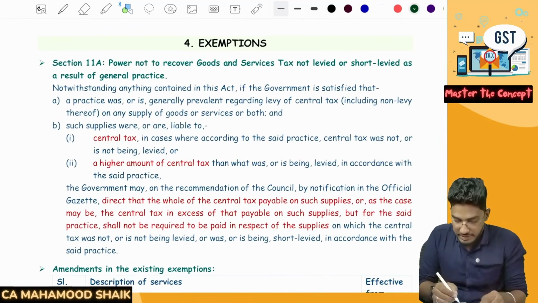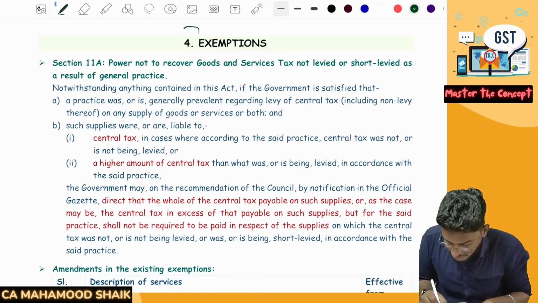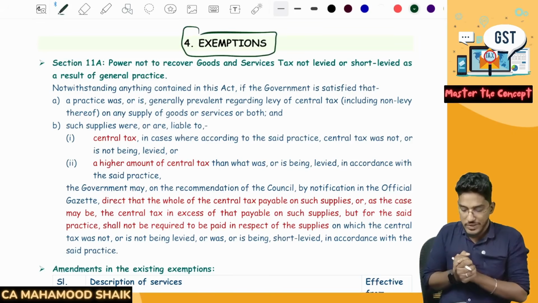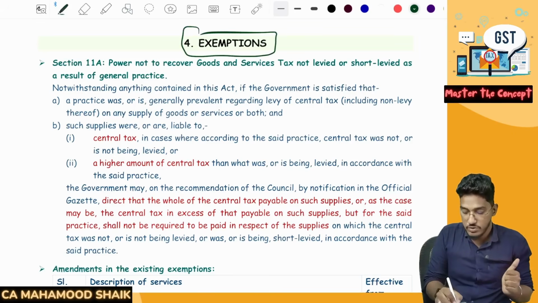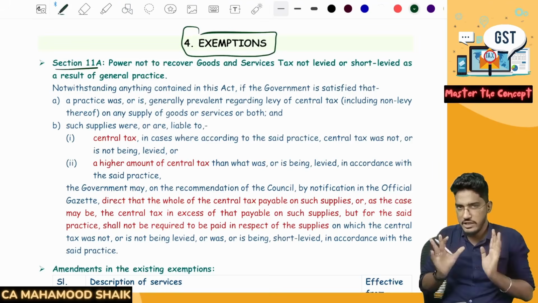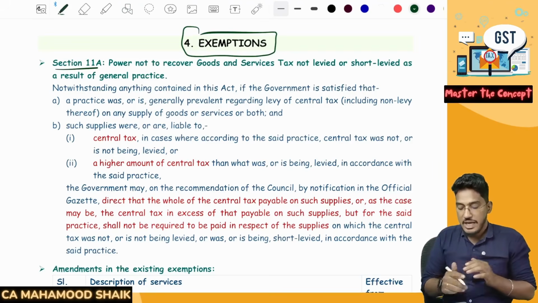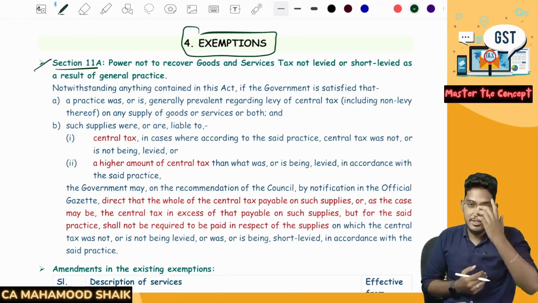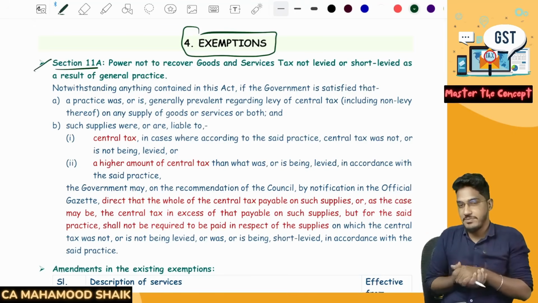So let us now proceed further and try to understand some amendments given in the exemptions chapter. So one new section has been introduced. Section 11A has been introduced. Very interesting section. This new section has been added in the GST Act to provide relief to the taxpayers.